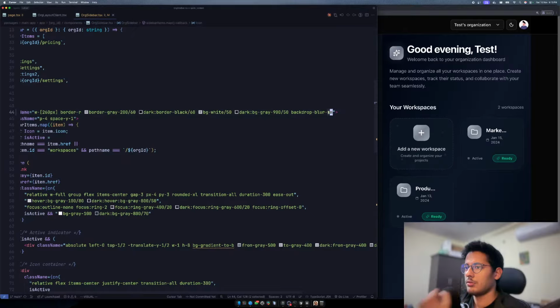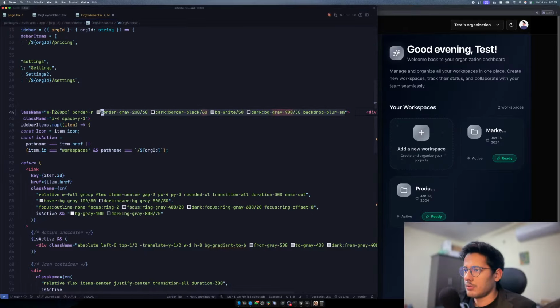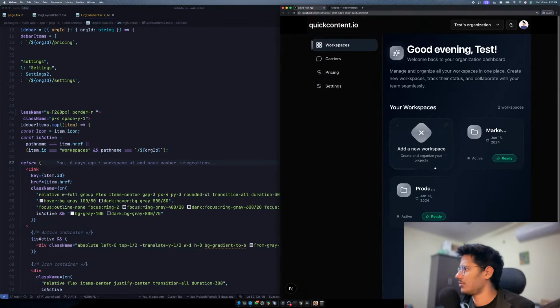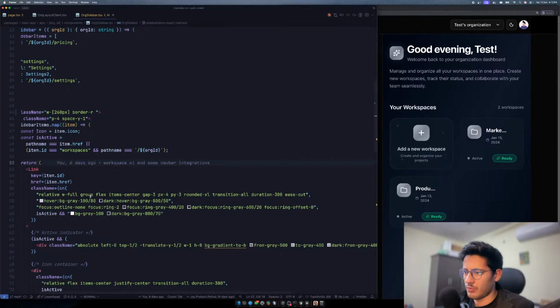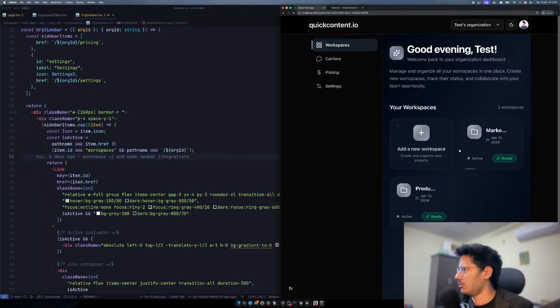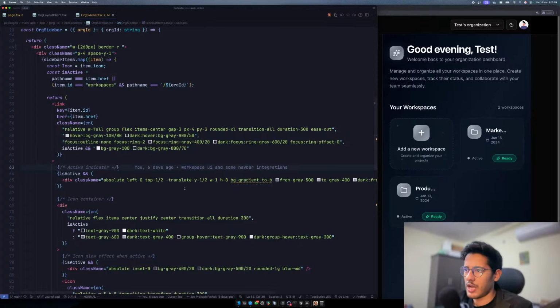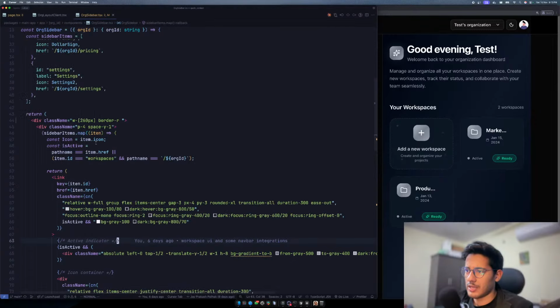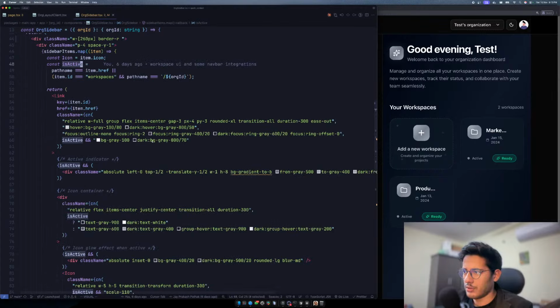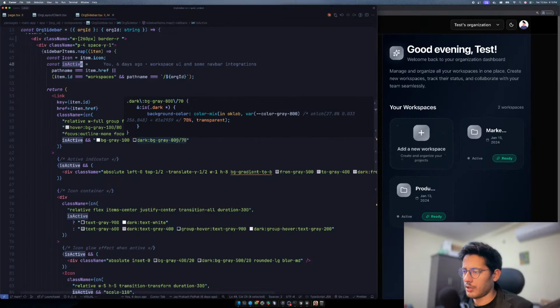Why is this so? I hate CSS for this reason. Yeah, this is fine. I don't want this gradient stuff we have. Black is good enough for me. This is good. Do we have something for active? Yeah, that's what I want. And for dark, we have BG gray.